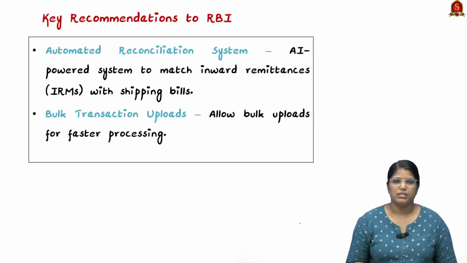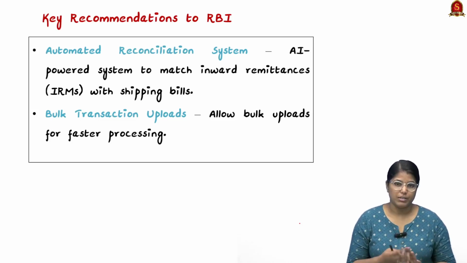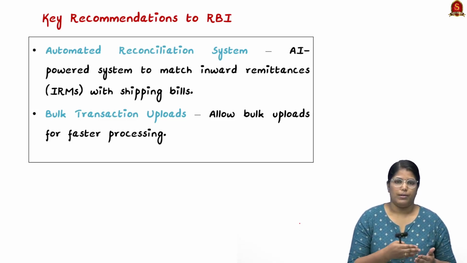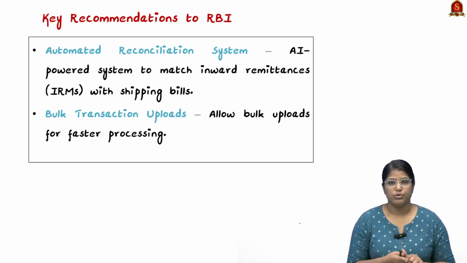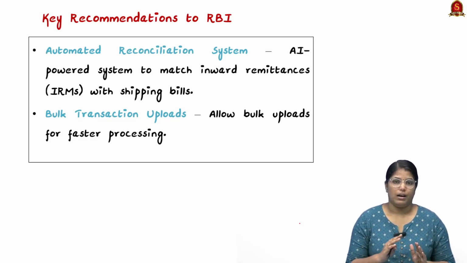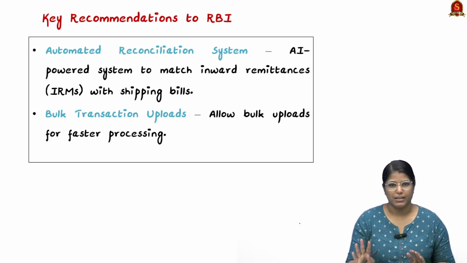Now moving on, we shall see the key recommendations. The first important thing is the automated reconciliation system. What is this automated reconciliation system? The MSMEs have asked the RBI to develop an AI based system, and this AI based system or algorithm should enable the system to function with ease.